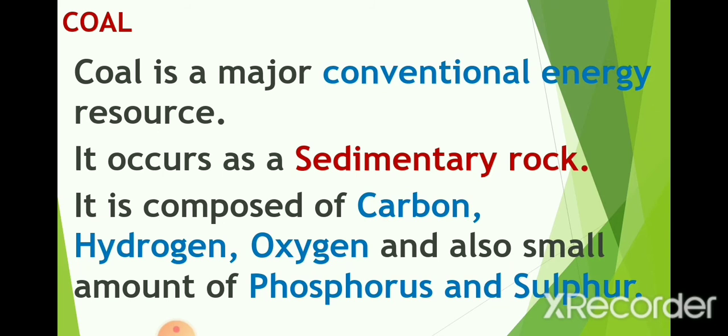So now let's see what this coal is. It is a conventional energy resource. It is usually found in sedimentary rocks, and it is composed of carbon, hydrogen, oxygen, and along with that phosphorus and sulfur. So these are the components we can see in coal: carbon, hydrogen and oxygen, along with phosphorus and sulfur.